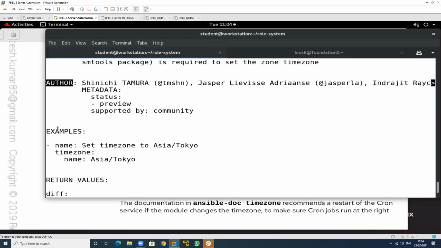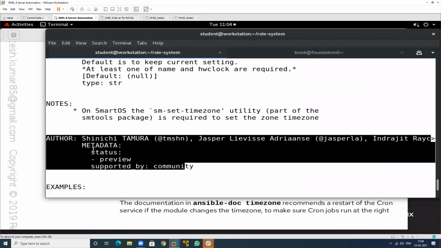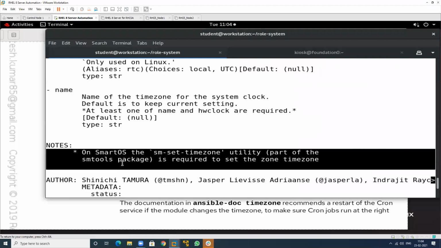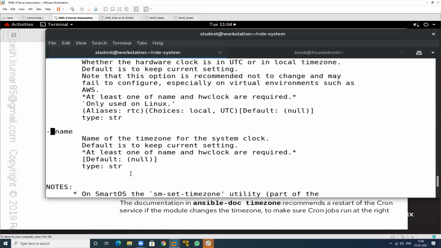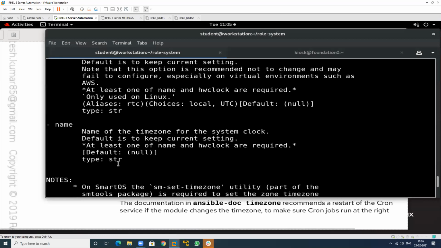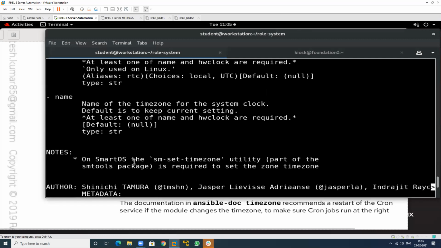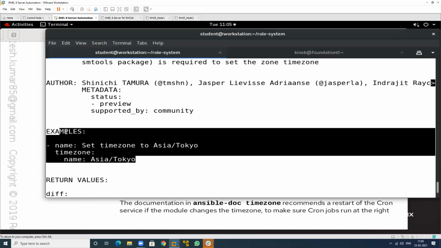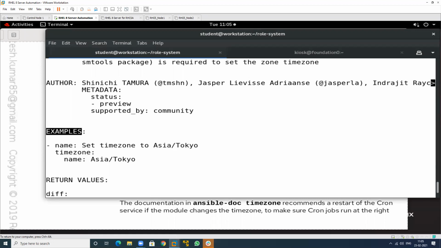If you want to search notes only, these lines will print. If you want to search this one, these lines will print. And what you want to print, you have to define. So this line will print. I want to print this line, so I will search only this one.